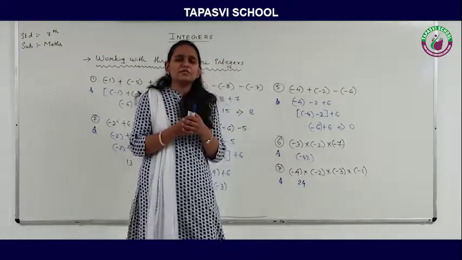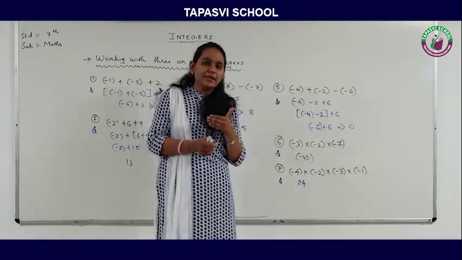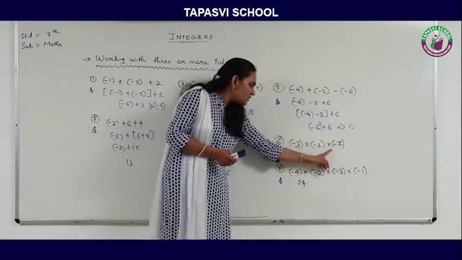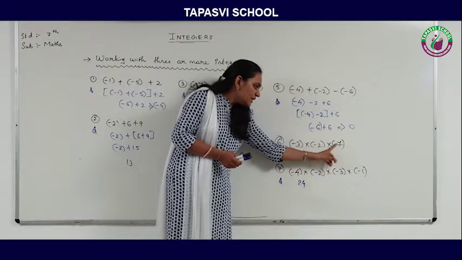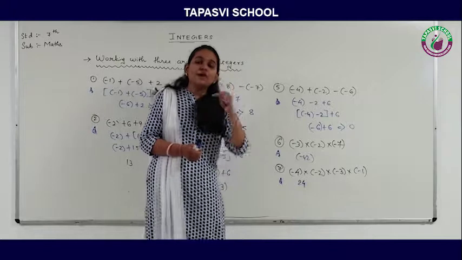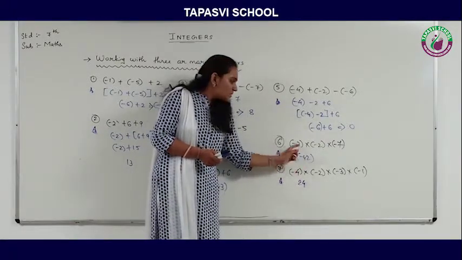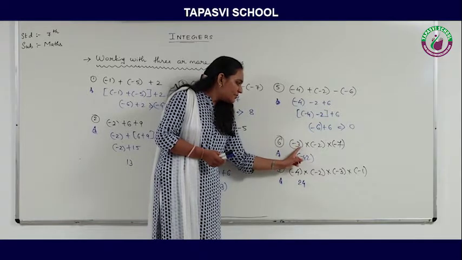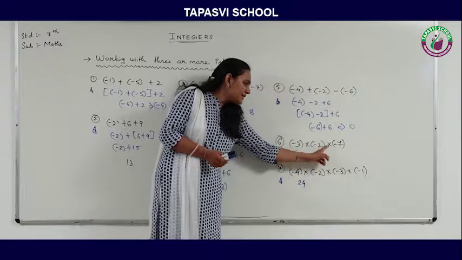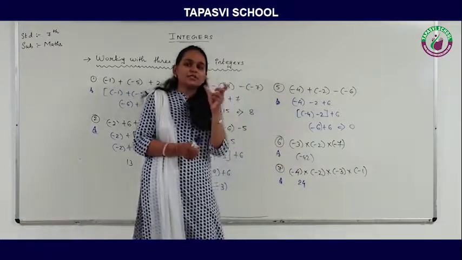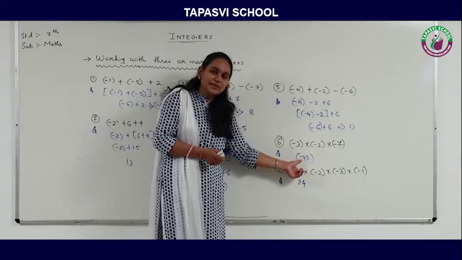Odd number of times means 1 time, 3 times, 5 times, 7 times, like this. So if you see this question, the negative sign is coming 3 times: 1, 2 and 3. So if the negative sign is coming an odd number of times, then the answer will always be a negative. So first I need to multiply: 3 2s are 6 and 6 7s are 42. Now how many times is the negative sign there? The negative sign is coming 3 times, so I am going to give the answer with a negative sign.